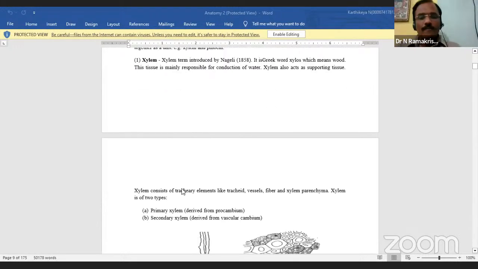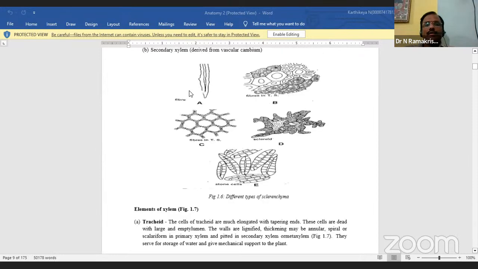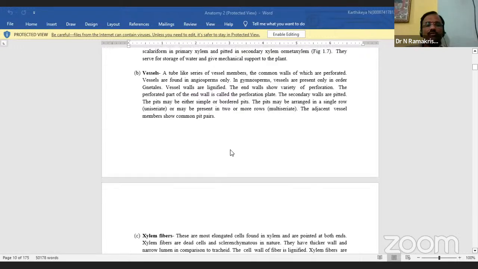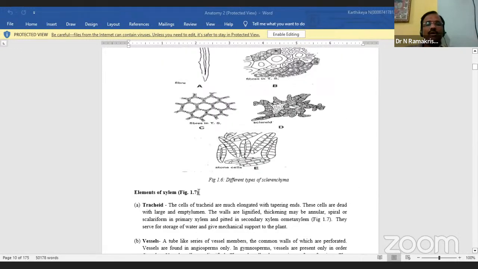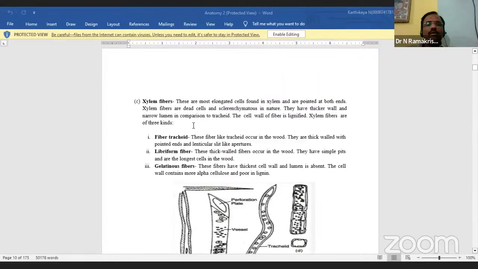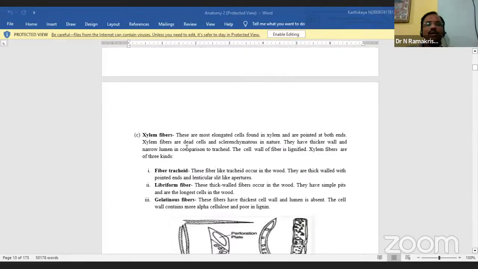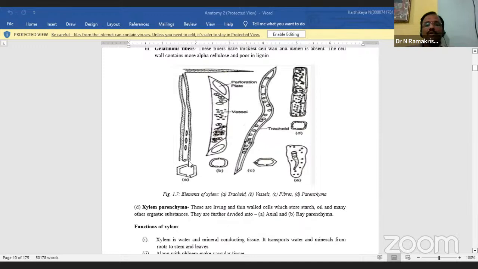Here you see A, B, C, D, E. These are all the different types of xylem elements. So many diagrams are there: tracheids, vessels, fibers, and parenchyma.